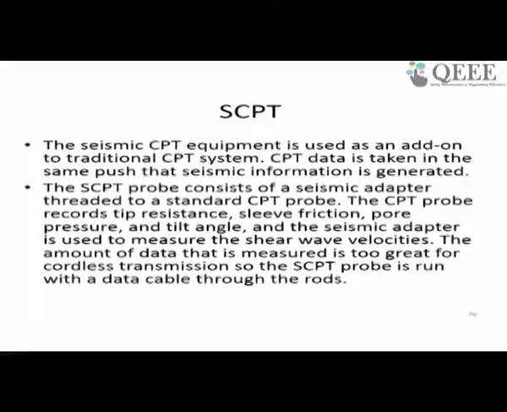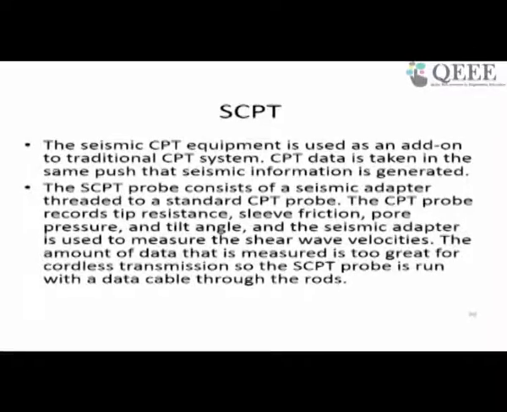Now this SCPT, as I already mentioned, is equipment which is an add-on to traditional CPT. It's basically the same CPT with additional seismic or shear wave sensors, which will generate the shear wave velocity profile of the ground during penetration. So this SCPT probe consists of a seismic adapter threaded to a standard CPT probe.